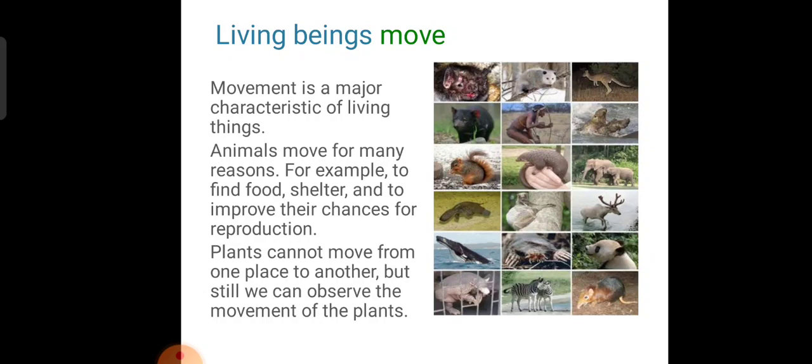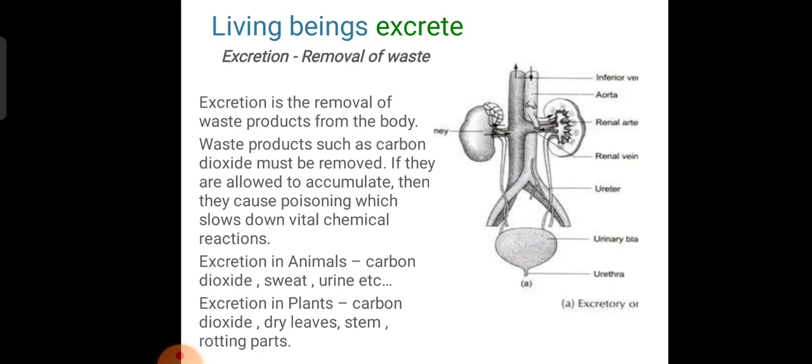Coming to the sixth point, living beings excrete. Many activities take place in the body of organisms. As a result, things which are unwanted for the body are also generated. These have to be thrown out of the body. If not, the body gets affected.